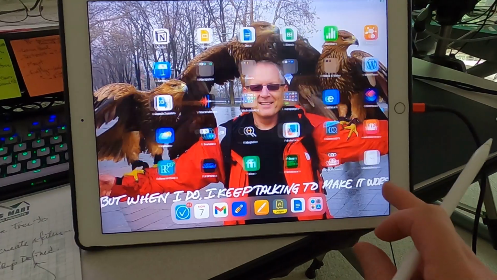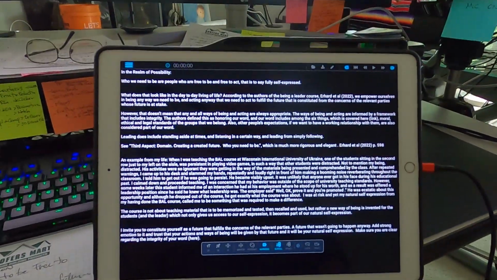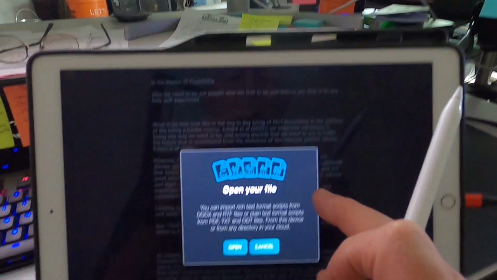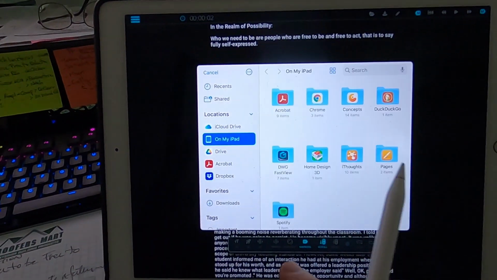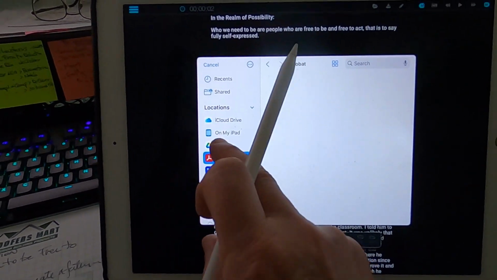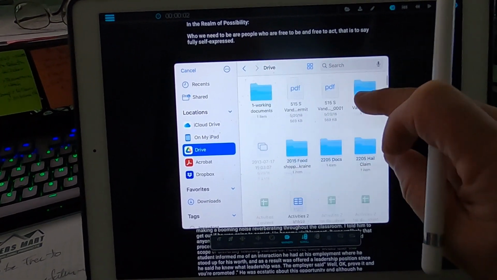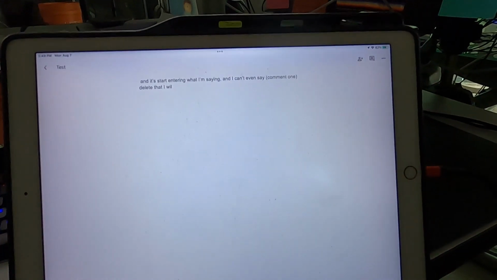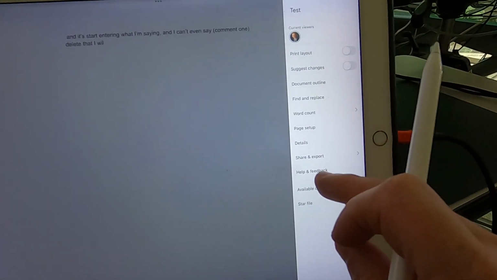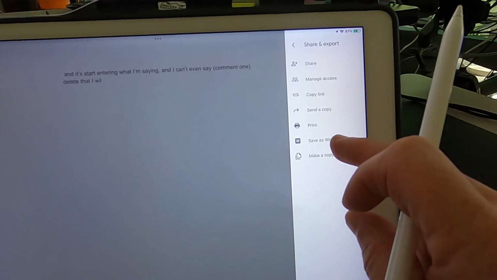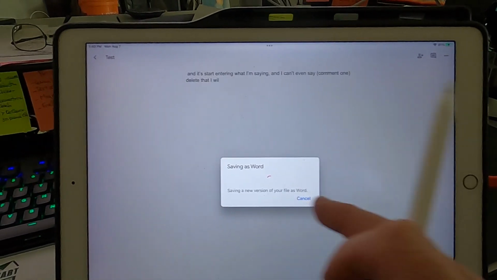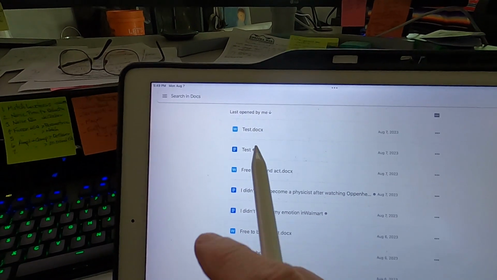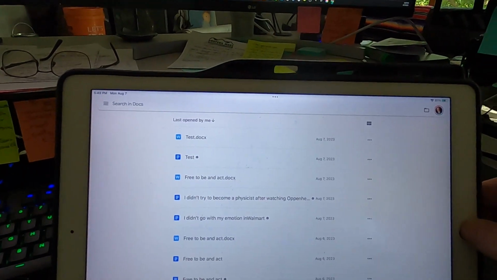I use TeleprompterPAD, and I can hit this, open, and go to Google Drive and find test on here. It needs to be saved as a doc. So test, come over here, share and export, save as Word file. It's saving it as a Word file. It also shows up here as the Word file, and there's the GDoc file.